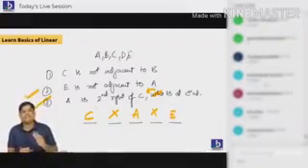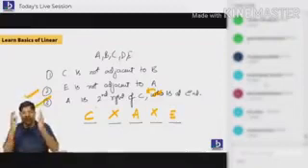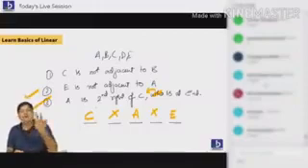This is the way you have to plan the strategy for solving these questions. Why am I teaching you?